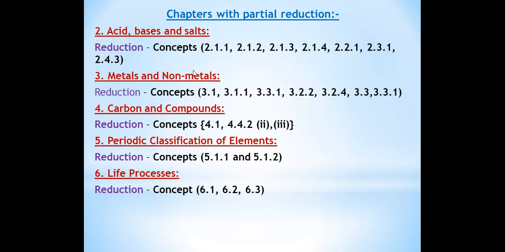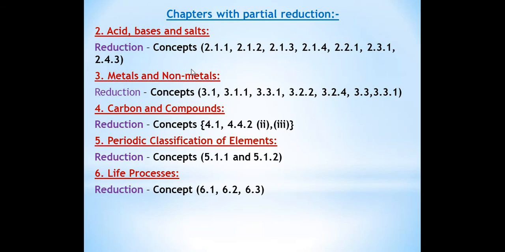First we'll start with chapter number 2, acid, bases and salts. In this I have written in the bracket concept 2.1.1. You can check in your textbook. This is given on page number 18 of your part 1 book. 2.1.1 is your acid bases in the laboratory. This topic is removed. No need to study this topic, as well as activity number 2.1 and 2.2, which are also removed. So no need to study these things.